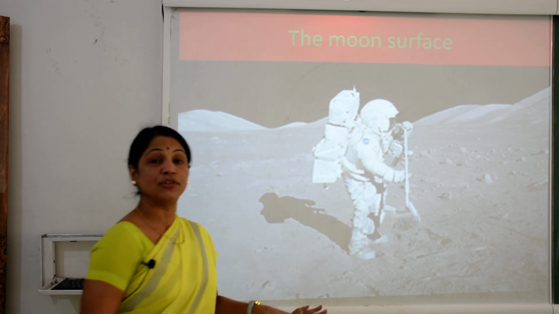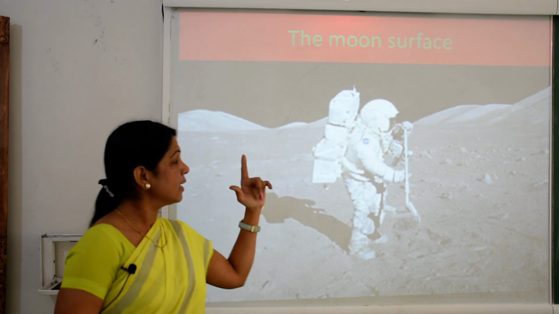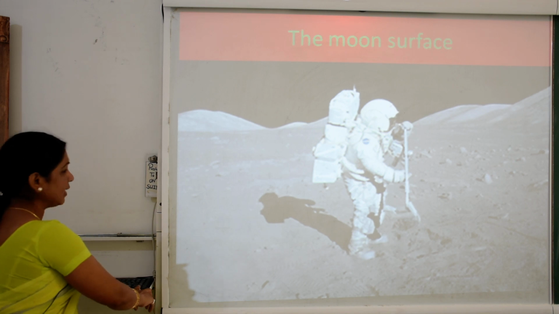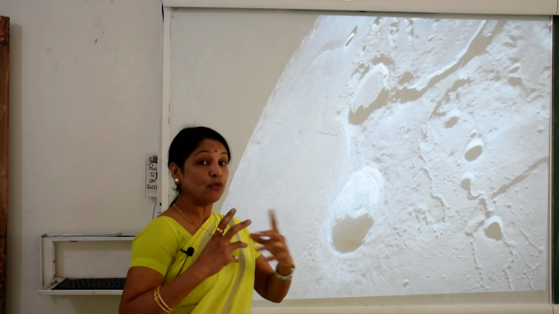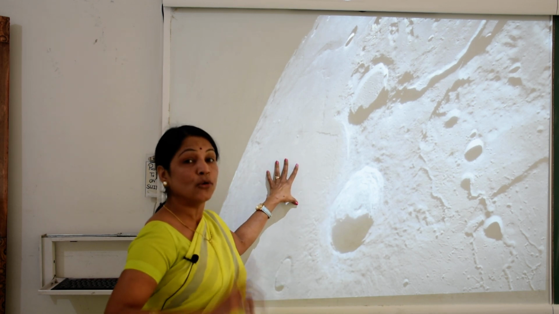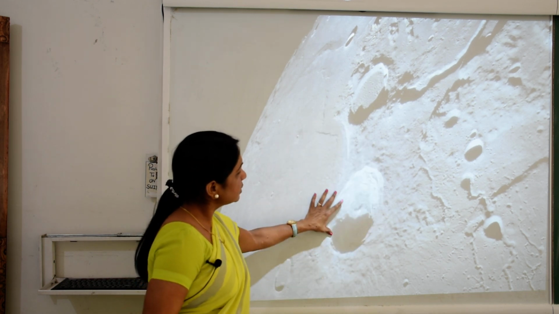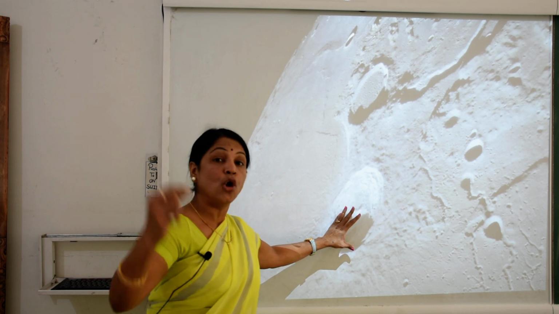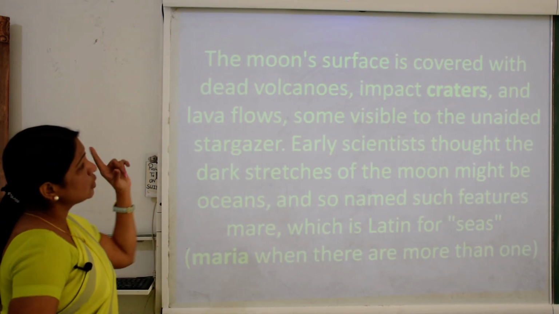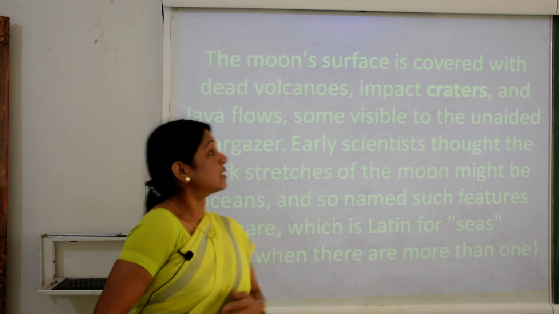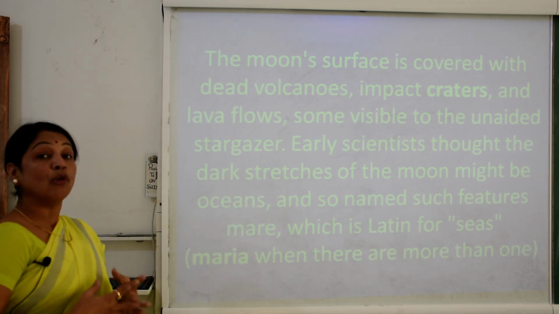It's the picture of the first astronaut Neil Armstrong. He landed on the moon first and took a few photographs that I brought for you. Here you see various hole-type structures on the moon. The moon's surface is covered with dead volcanoes.